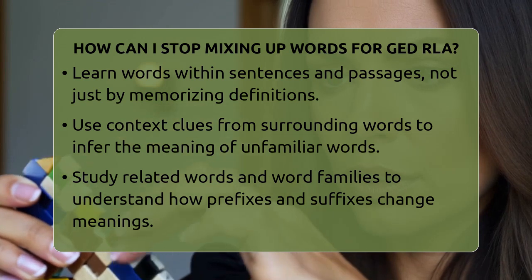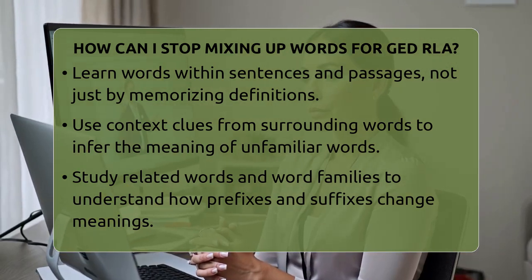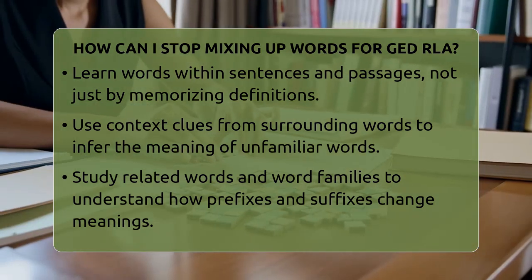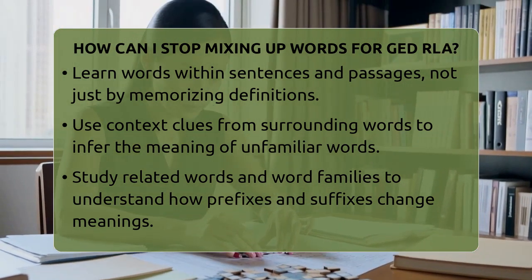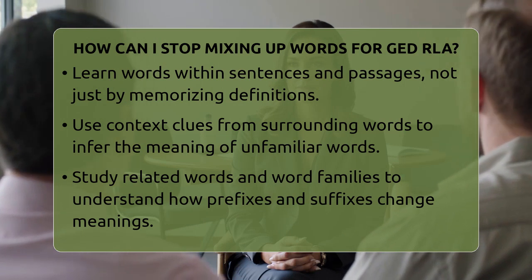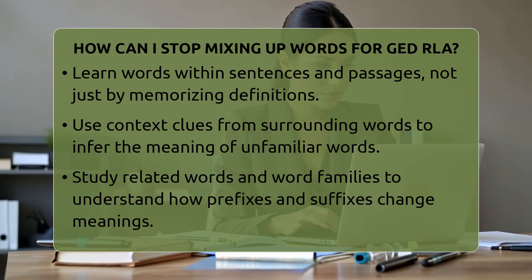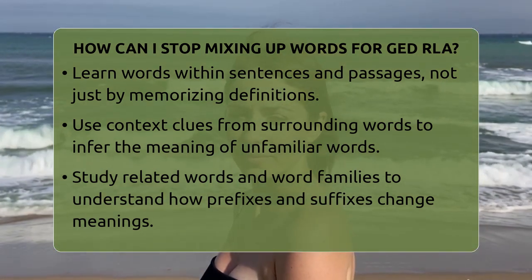Next, learn words in sentences and passages, not just definitions. When you see a new word, look at the words around it. These clues tell you what the word probably means. For example, if a sentence says, "The scientist analyzed the data," and you see words like examined or studied, you can guess that analyze means to look at carefully. This skill is called using context clues, and it's key for reading comprehension questions.